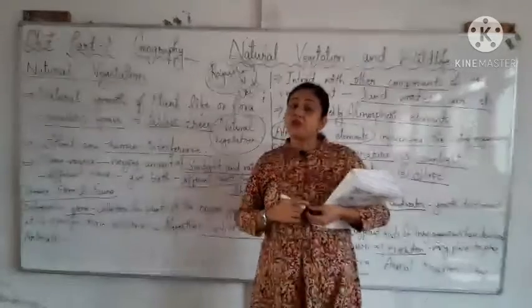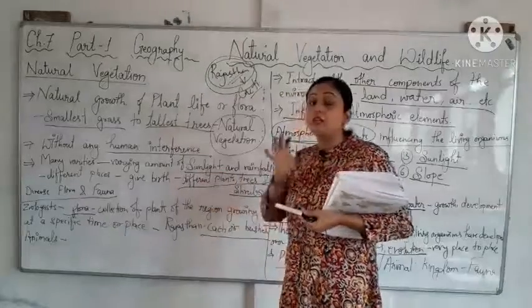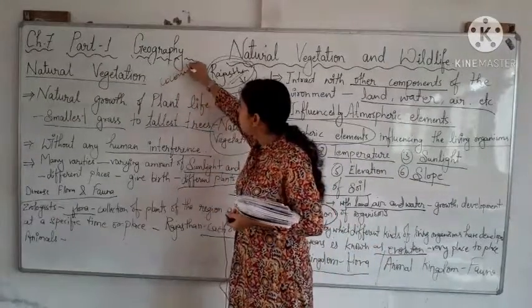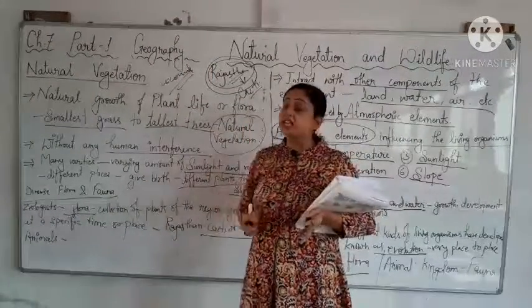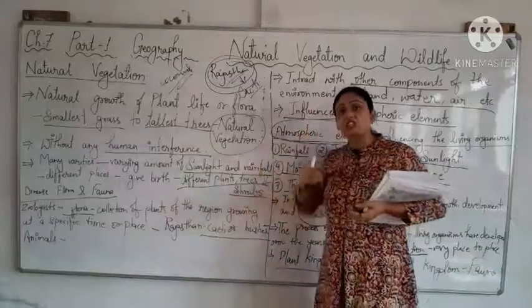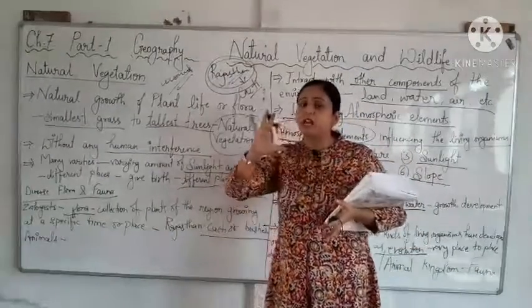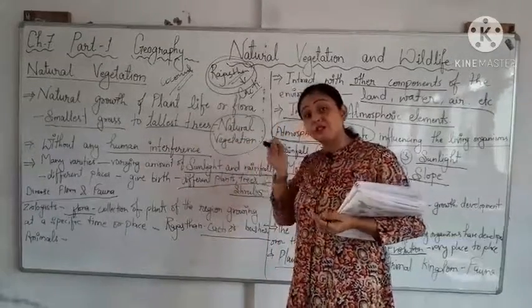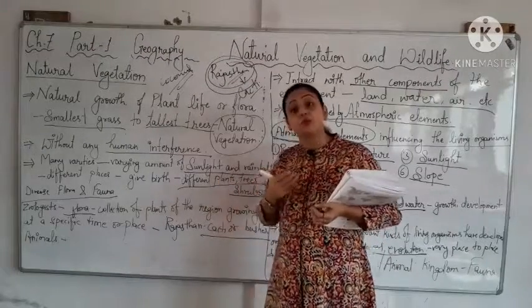In the same way, if you go to coastal areas, like Kerala and others, you will find coconut trees, right? So the sunlight, the temperature and the rainfall are not equal at every place. They are different at different places, and that causes different types of plants, trees and shrubs to grow.